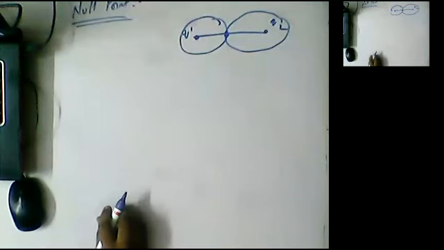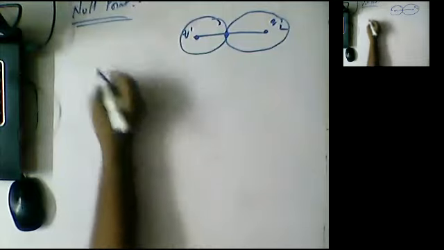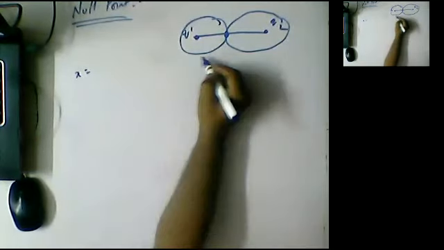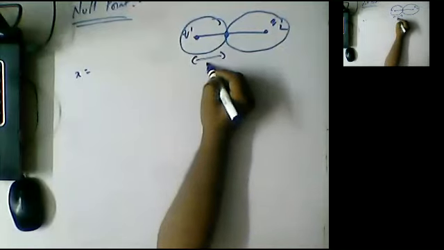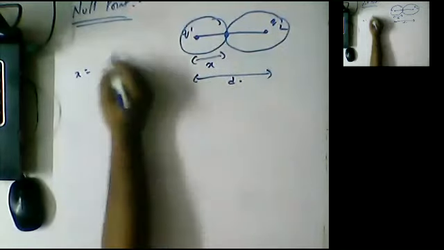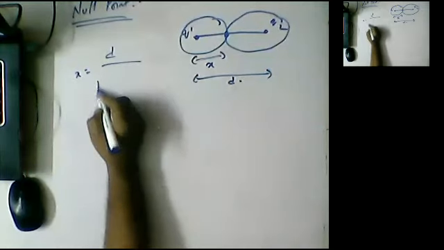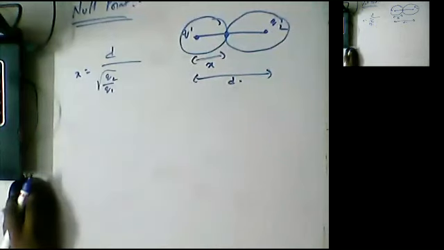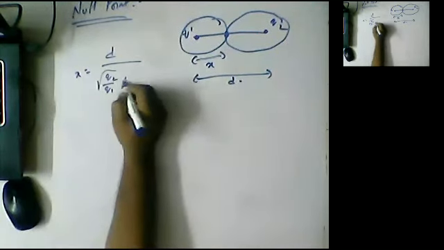The point at which the net force due to both the charges is 0, that position is called the null point. And we can get the formula x is equal to, so x is the distance here, this is x and the total distance is d. x is equal to d by square root of q2 by q1, plus 1.